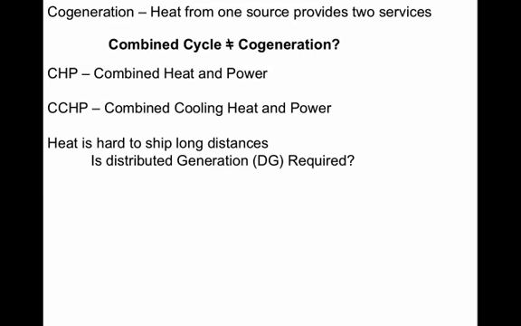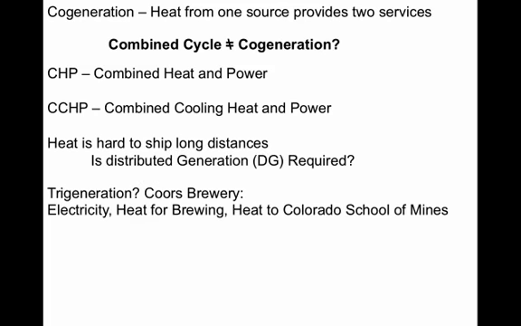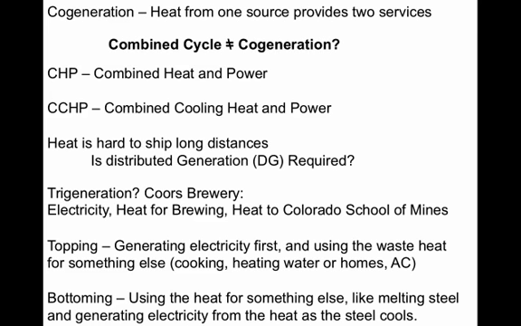Using cogeneration is best for small distributed generation sources that are close to where people live or where industries are being run. For instance, one of my favorite examples is Coors Brewery in Golden, Colorado. They have their own electricity generation. The waste heat from that is used to brew beer, and then the heat from that, what's left over, is shipped to Colorado School of Mines via a duct that's about 1 kilometer away. And that's about the furthest that people generally ship heat. And so lastly, cogeneration comes in 2 flavors.